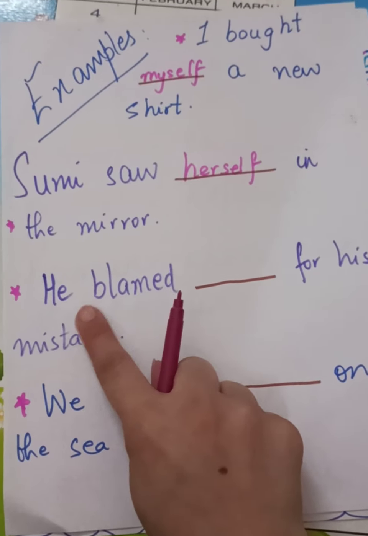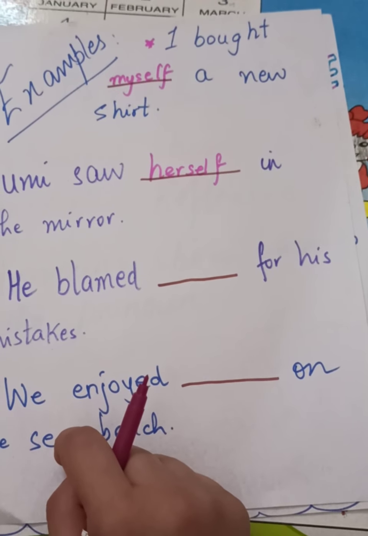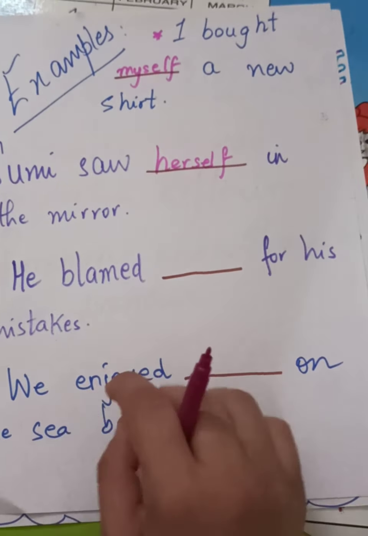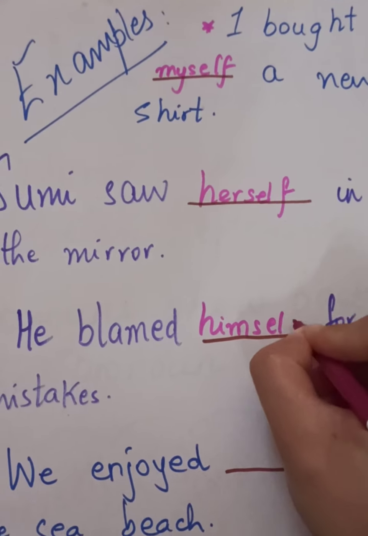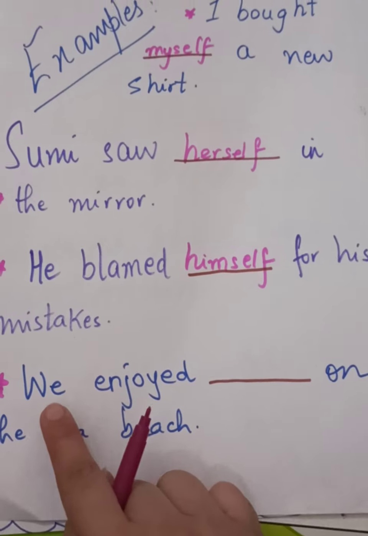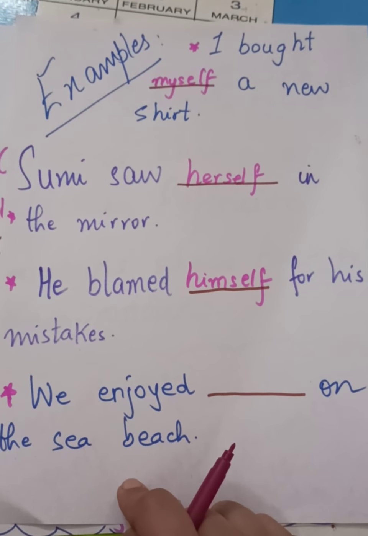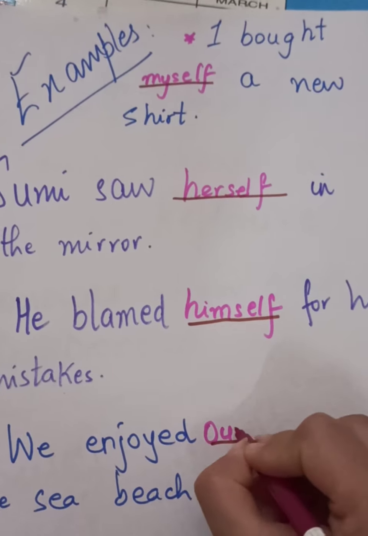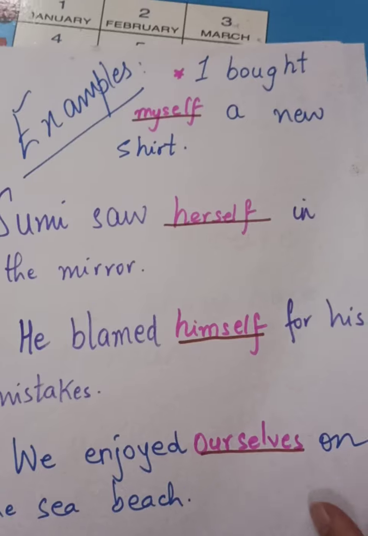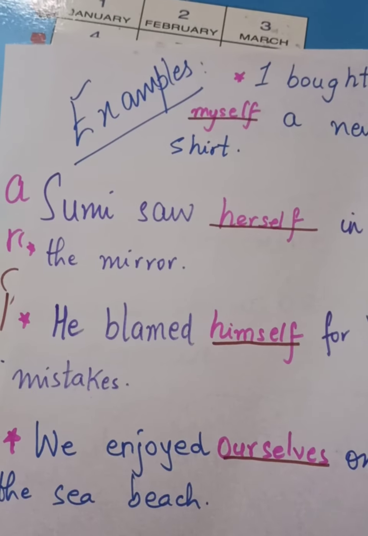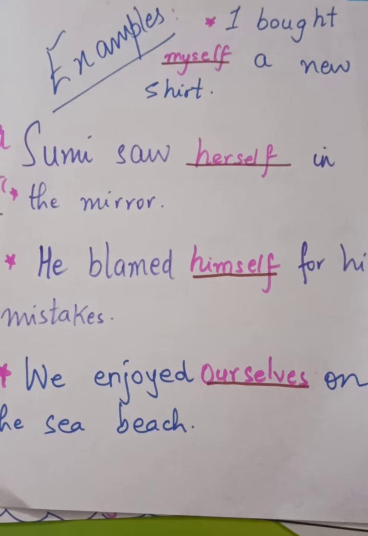Very good. Now let's come to the next. He blamed dash for his mistakes. Whom is he going to blame for his mistakes? Is he going to blame someone else? No, you're right. He's going to blame himself. Very good, everyone. Now let's go ahead to the next one. We enjoyed dash on the sea beach. We enjoyed, right? So then what will come here? Ourselves. Right. Very nice. We enjoyed ourselves on the sea beach. So this is what the reflexive pronoun is all about. Reflecting back to the pronoun itself.